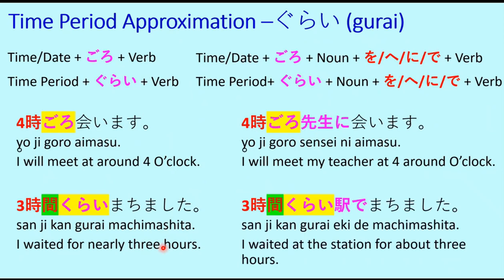Sanjikan gurai eki de machimashita. Now, eki means station, and this is connected with the verb using the de particle. So, sanjikan gurai eki de machimashita. I waited at the station for about 3 hours. So, these two follow this format, and these two examples follow this format. So, this is how we use goro and gurai. Goro is for specific time or date, and gurai is for time period.